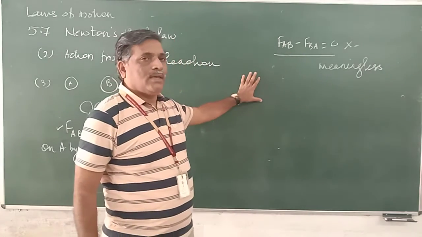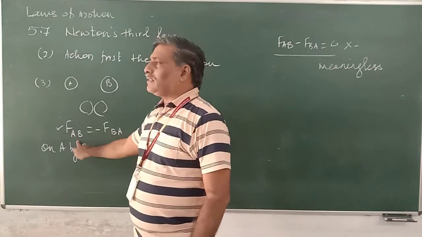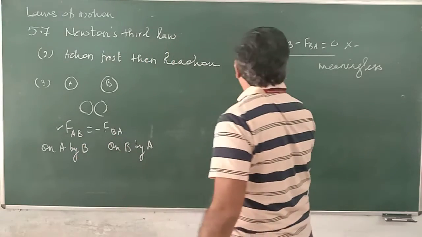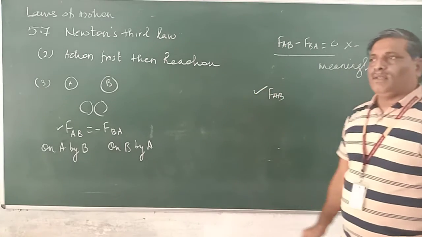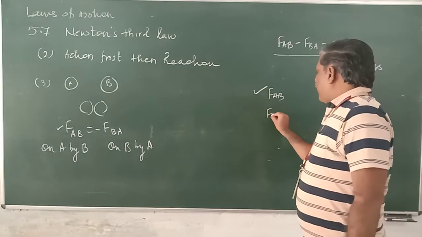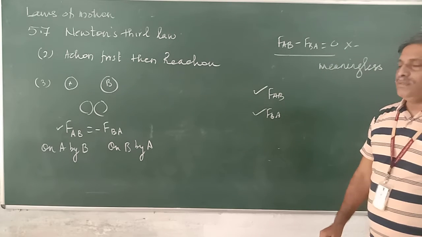Not correct. Whenever we are trying to find the acceleration of A, we need to consider the force on A alone. Whenever we are trying to find the acceleration of B, we need to consider the force on B alone.